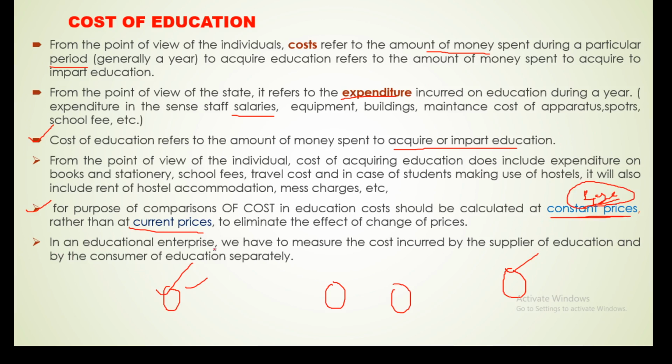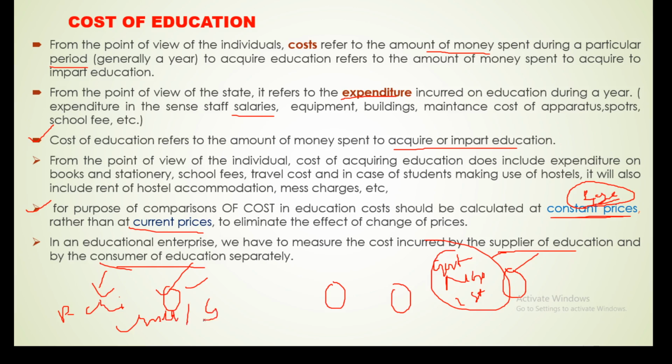In an educational enterprise, we have to measure the cost incurred by the supplier of education and the consumer of education separately. So, in the educational enterprise, we have to measure the cost incurred by the supplier of education. Who are the suppliers? The government, the NGO, the institution. They are the suppliers. So who are the consumers? Consumers: parents of the children, and the students or children themselves, they are the consumers.